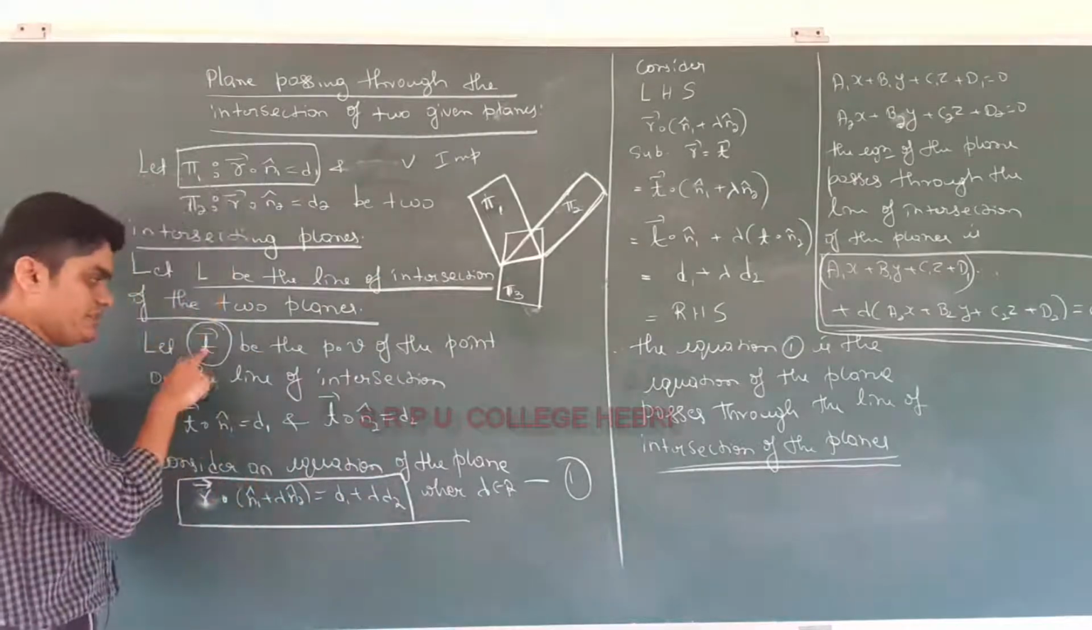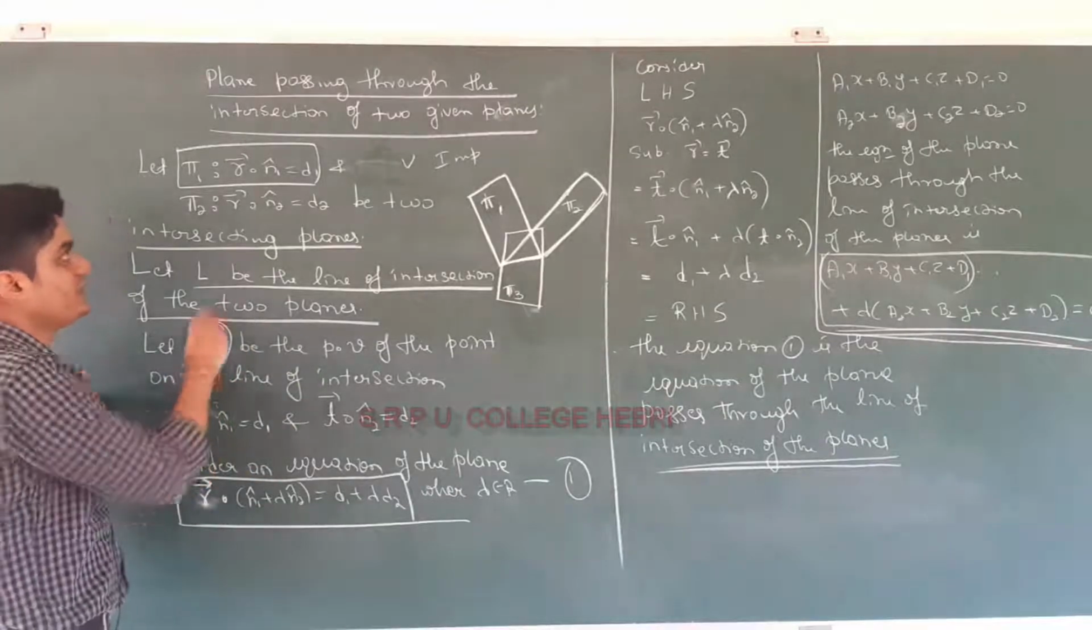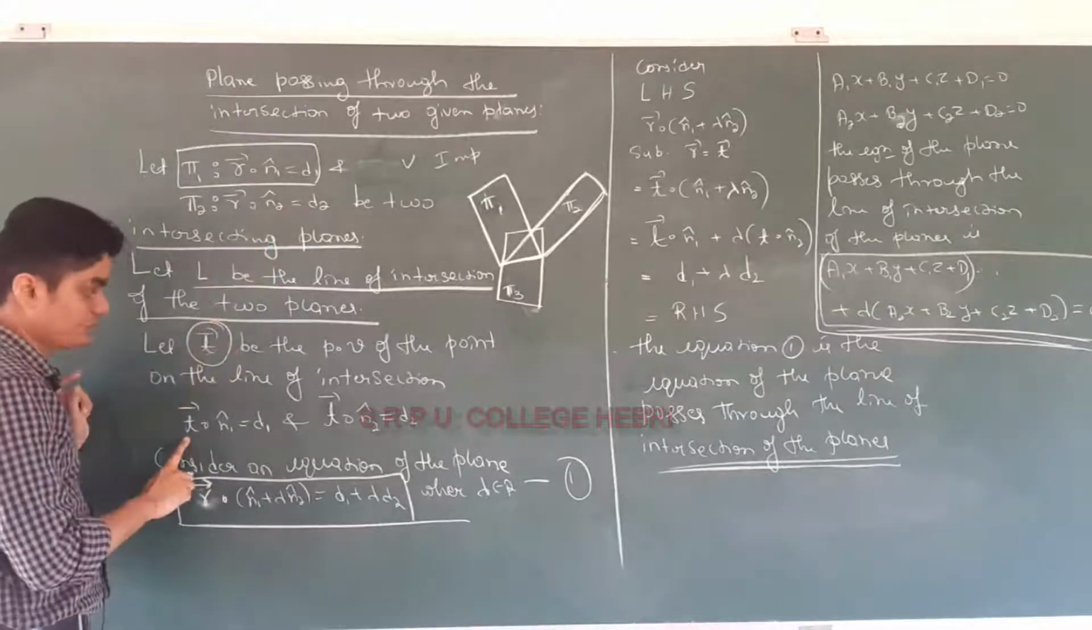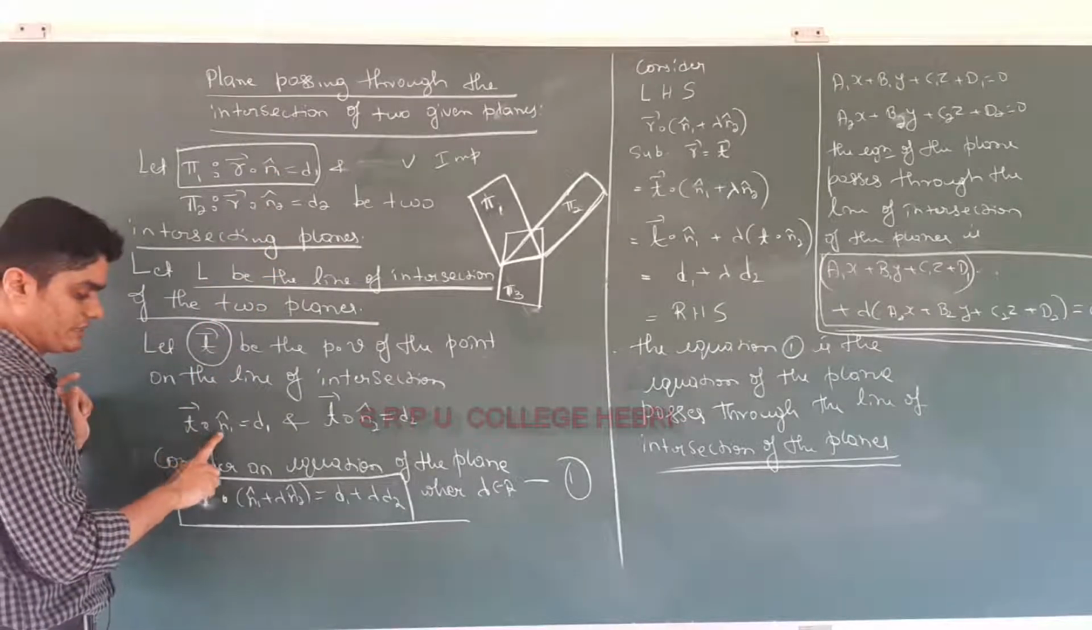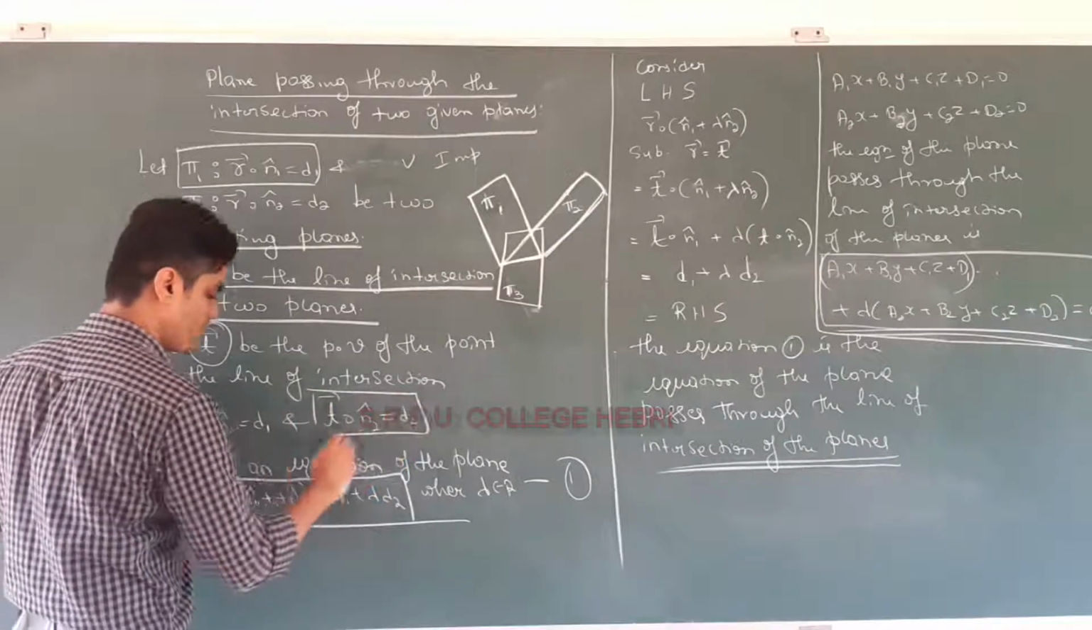So the point t must belong to both planes. So this t satisfies these two equations. And then replace r by t: vector t dot n1 cap is equal to d1, vector t dot n2 is equal to d2. So this is an important term.